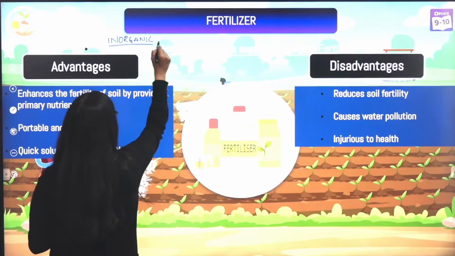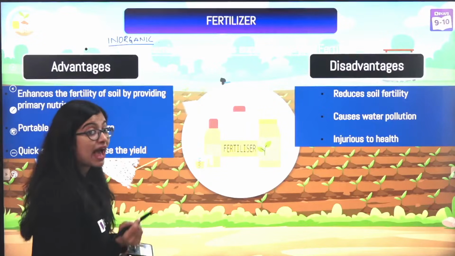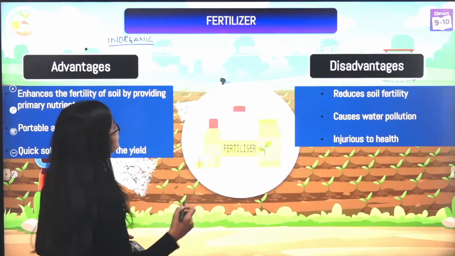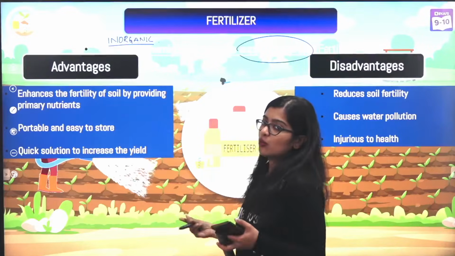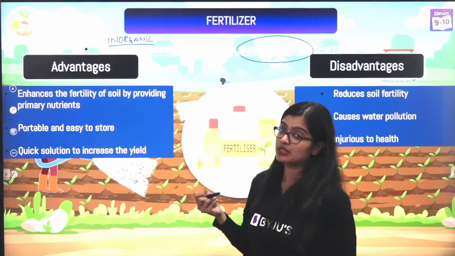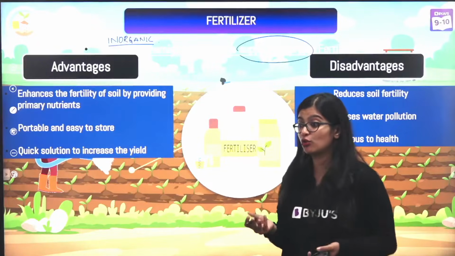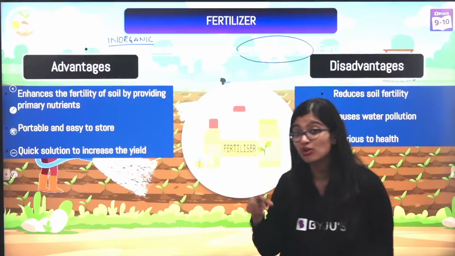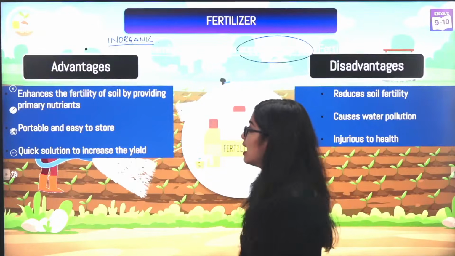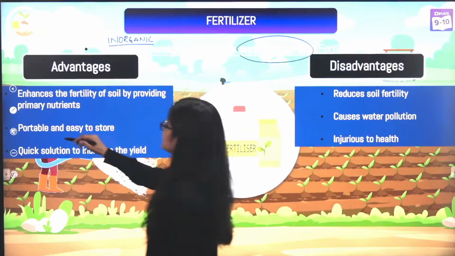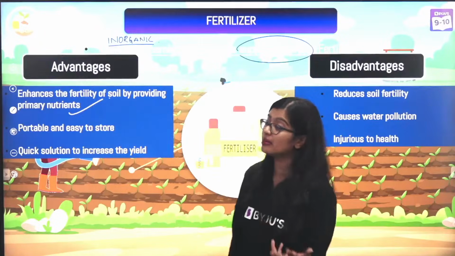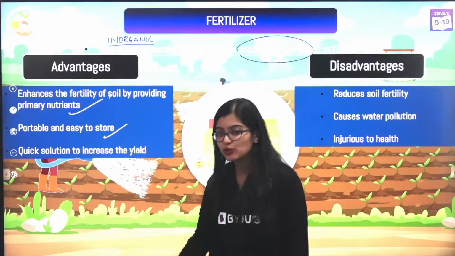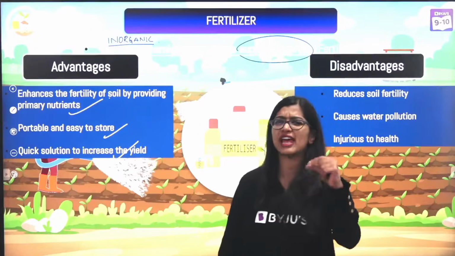See, they are inorganic, which means that they are made in factories. They are got from inorganic substances. And these are added to the crops. Now, when you talk about inorganic substances, one of the advantages is that you know exactly how much nitrogen, how much phosphorus is present, right? And one of the advantages, of course, is that it enhances soil fertility by providing primary nutrients. It is very easy to store and it's very efficient.